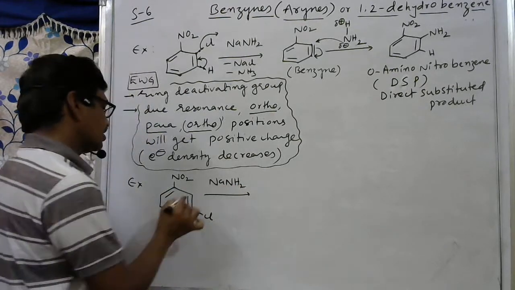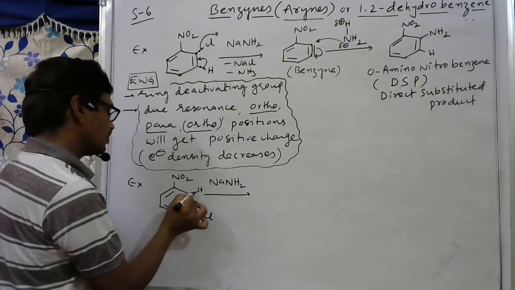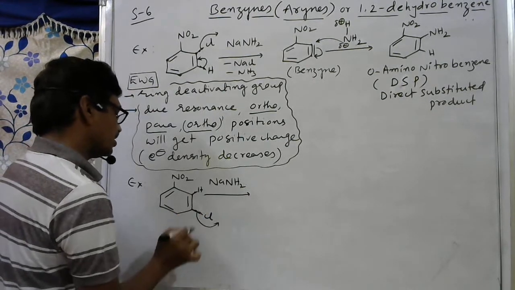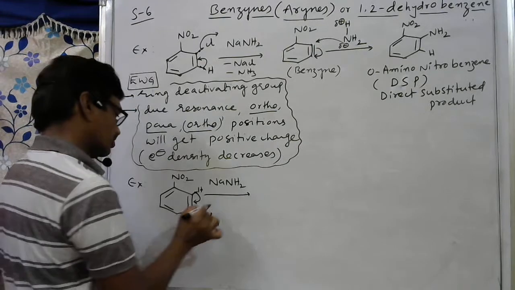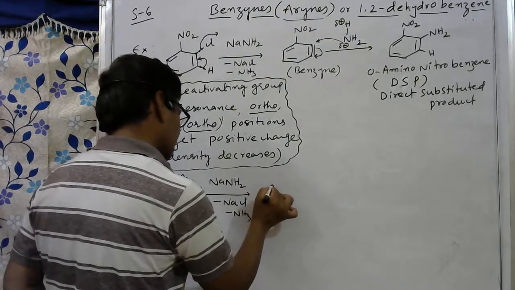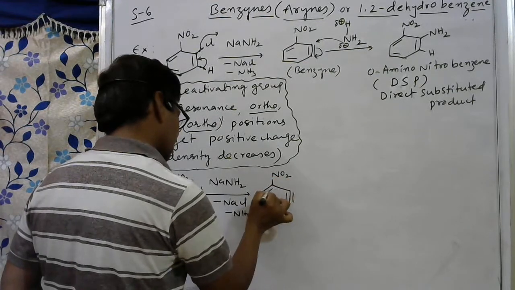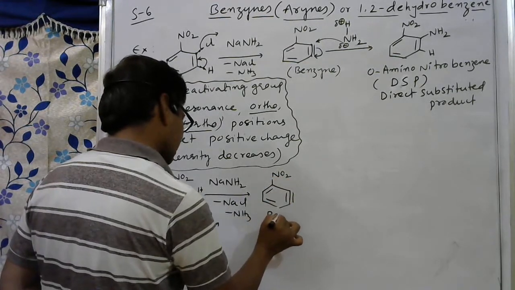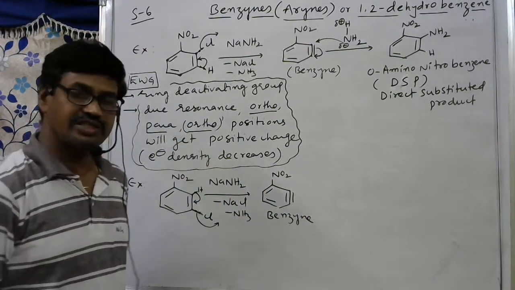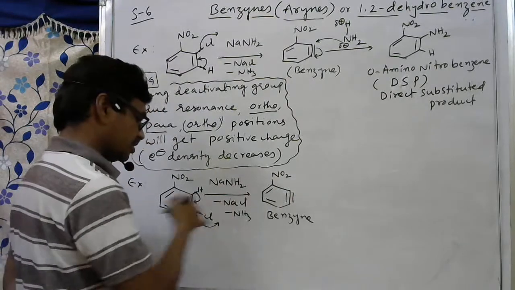NaNH2 is reacted with this. Here hydrogen is present. Similar to this, these two electrons are coming here, these two electrons are eliminated with Cl minus, and these two electrons are coming here. So here NaCl, then NH3 is eliminated. So benzene is produced now, with NO2, here double bond, here double bond. This is elimination. First step is always elimination. What is the mechanism involved here? Up to here elimination, from here to here substitution. So the elimination reaction is written.